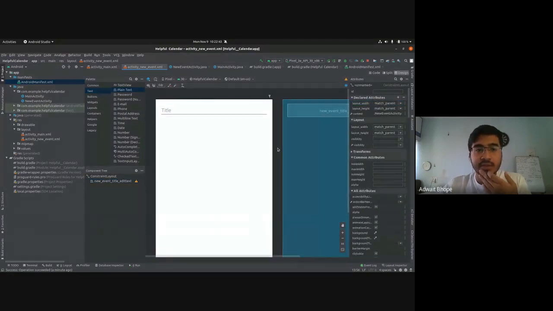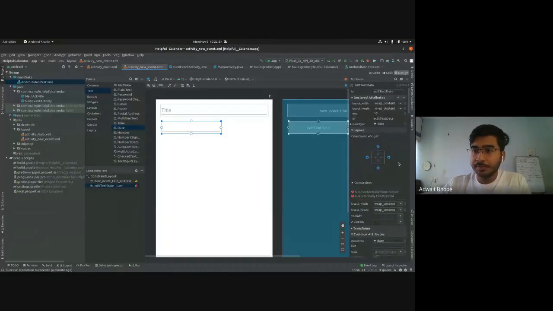Okay, the next thing that I'm going to do is add a date field. Again, drag and drop a date field from the same palette. Edit the ID: new event date edit text.